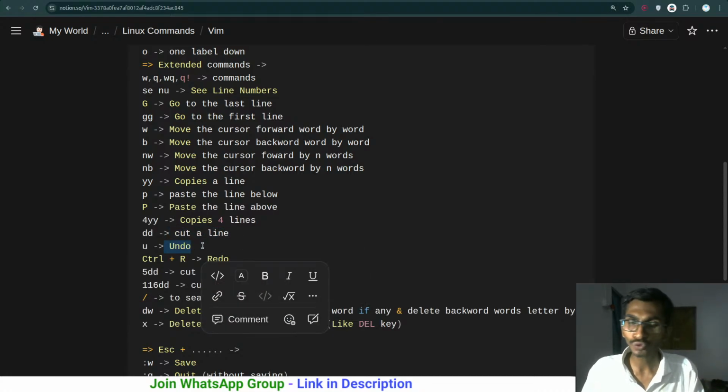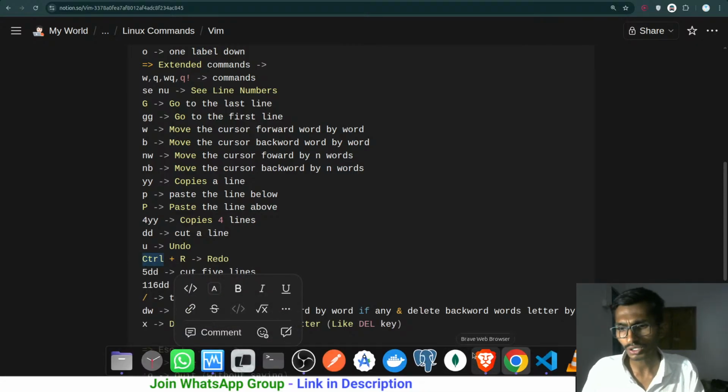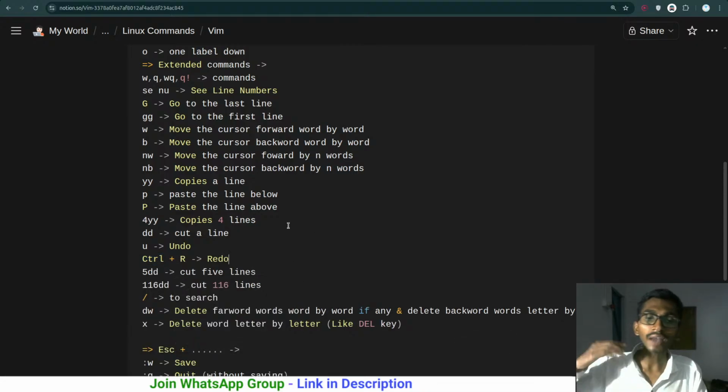U is used for undoing. Control plus R, well, that is wrong actually. Control R or shift R? Yeah, control R. So control R is for redoing. So undo, redo, if you know that these things are done.